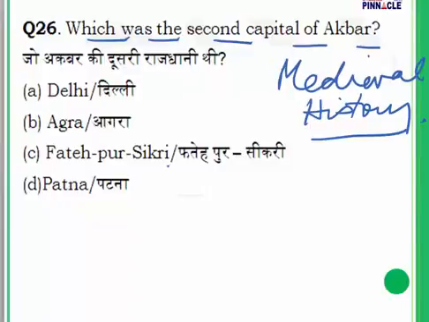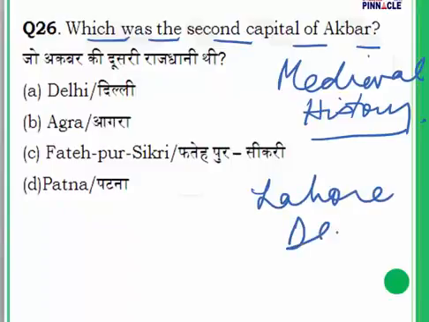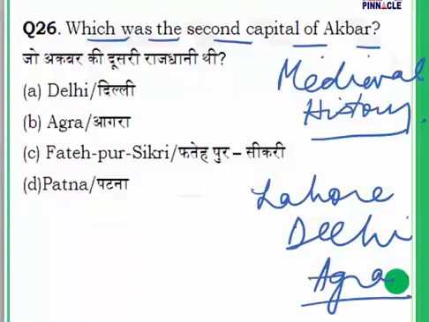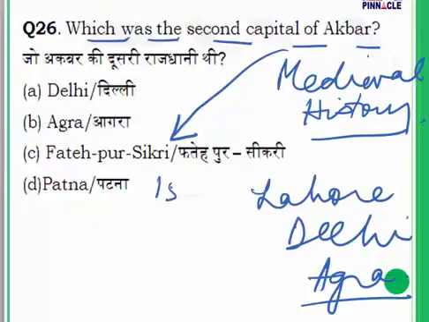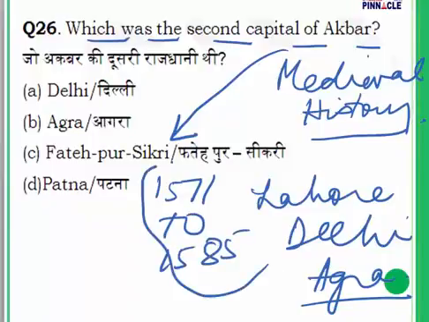Now, Akbar was one of the most important kings of the Mughal period. In the Mughal period we hear of Lahore as a capital, then Delhi as a capital, and Agra as a capital. But in the time of Akbar, he had made Fatehpur Sikri his capital, and it was the capital of the Mughal Empire from the year 1571 to 1585. It was abandoned after a very short period because of shortage of water here.